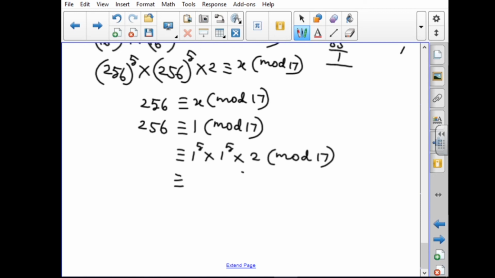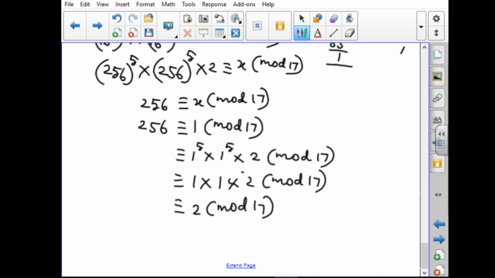1 power 5 is what? 1. Here also 1 power 5 is 1. The 2 is 2 mod 17. 1 into 1 into 2 congruent to 2 mod 17. On our left side they have given 2 power 81.